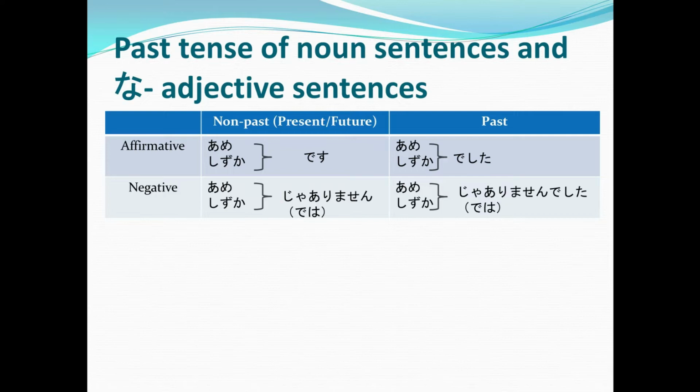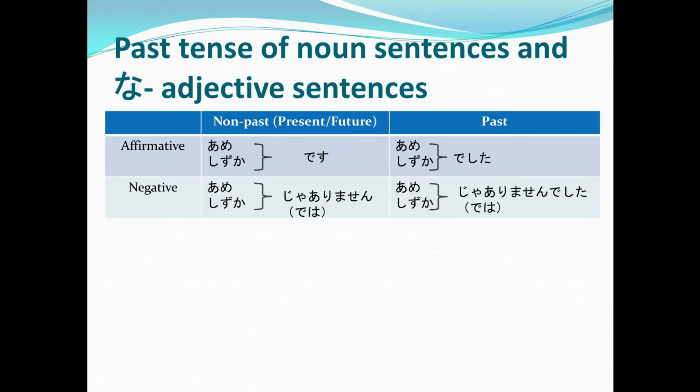Now for the present negative or future negative, instead of using desu, we add ja arimasen or dewa arimasen. And then for the past negative, we add ja arimasen deshita or dewa arimasen deshita. So, for the present-future affirmative for shizuka, we have shizuka desu.